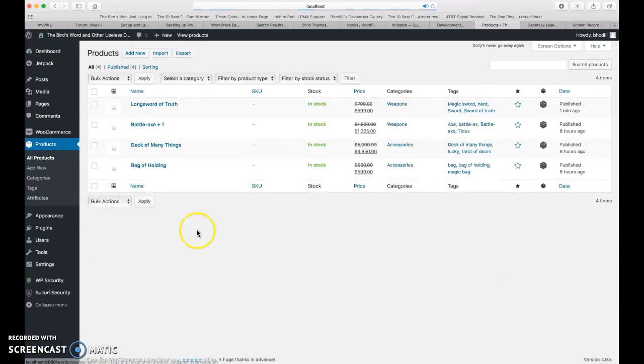Now if we go to all products, we have the battle axe I made yesterday, the deck of many things, a bag of holding, and a longsword of truth on sale for $5.99. Bada bing, bada boom.